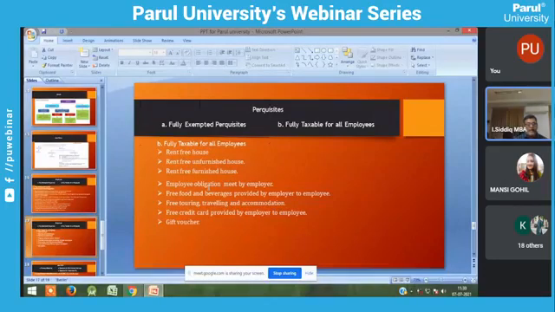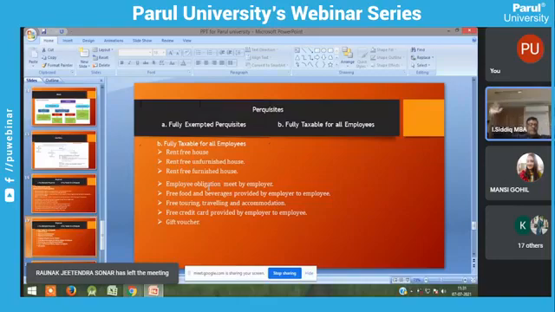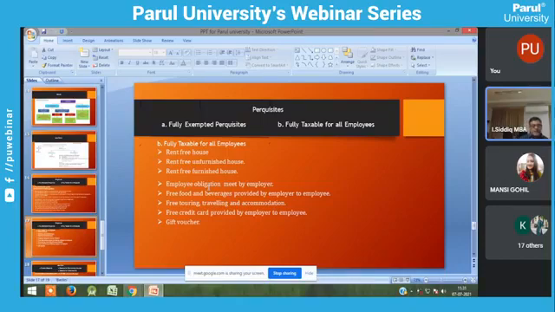The next one is fully taxable perquisites for all employees. So what are the taxable perquisites? The employer is providing a rent-free house. There are two kinds of houses. One is an unfurnished house, where they give only the house. It is taxable based on the population of that particular area.